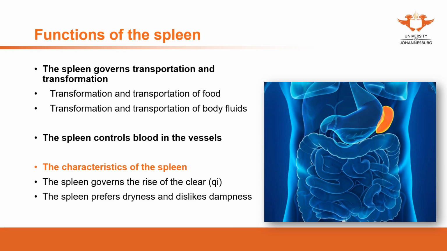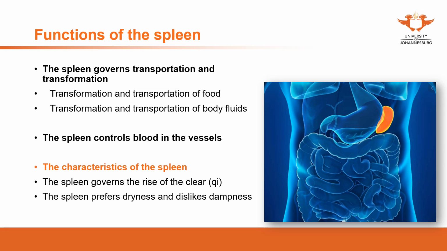The main function of the spleen governs transportation and transformation. That's the first function of the spleen. The second function of the spleen controls blood in the vessels.